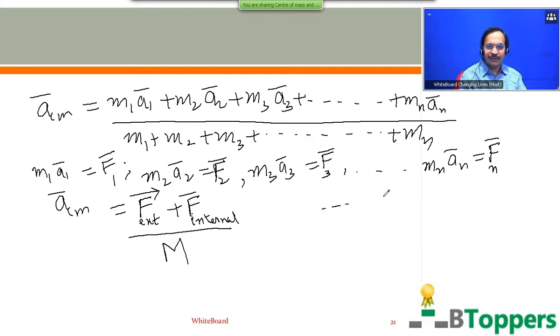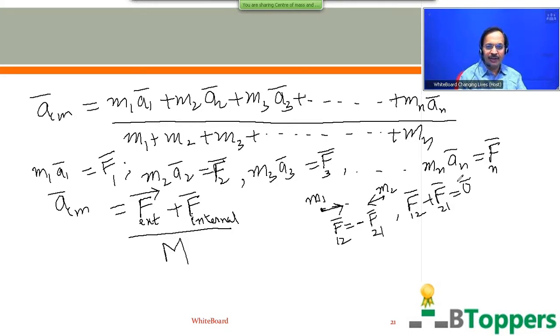The internal forces always occur in pairs. Suppose the force on m1 by m2 is denoted by F bar 1,2, then the force on m2 by m1 is denoted by F bar 2,1, and these two forces will be equal in magnitude but opposite in direction. From Newton's third law, F bar 1,2 is the negative of F bar 2,1. Therefore, F bar 1,2 plus F bar 2,1 will be equal to 0 bar.